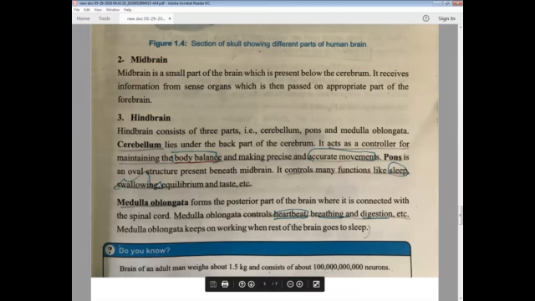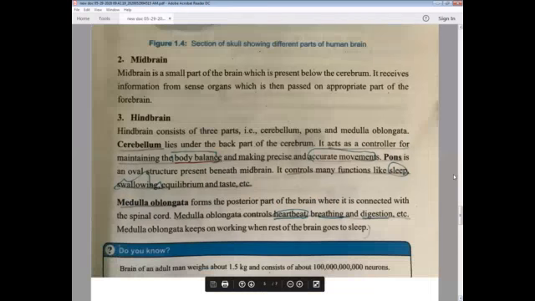Heartbeat is the thing which keeps on going, going on, going on. Without it, it's impossible to survive. Breathing is connected with heartbeat. So it's not possible that the remaining brain is sleeping and it can't sleep. So medulla oblongata is the portion which will never sleep.